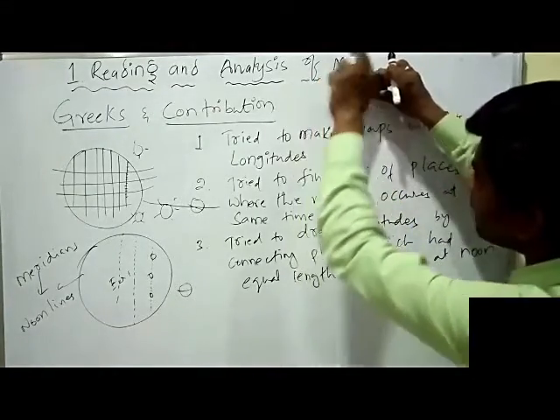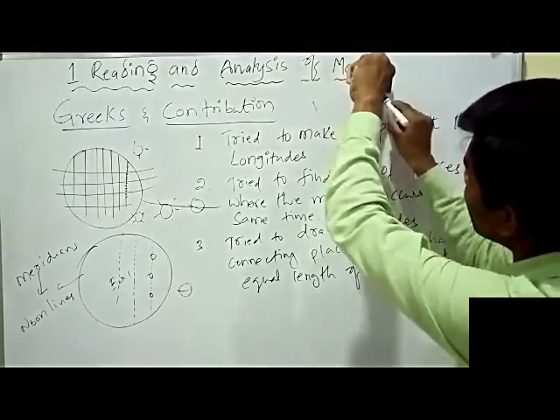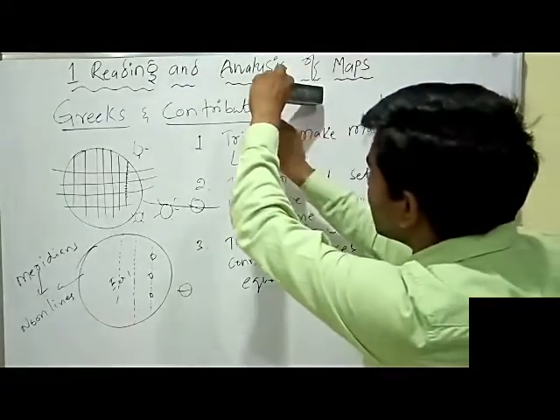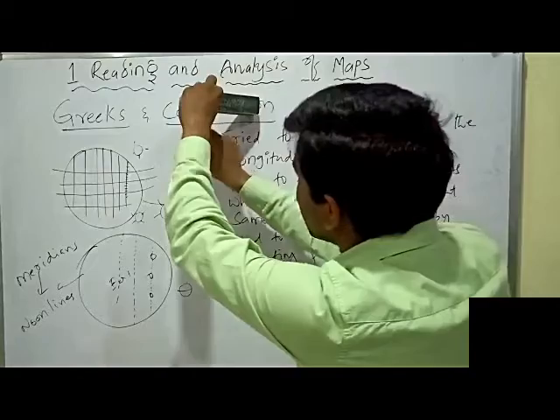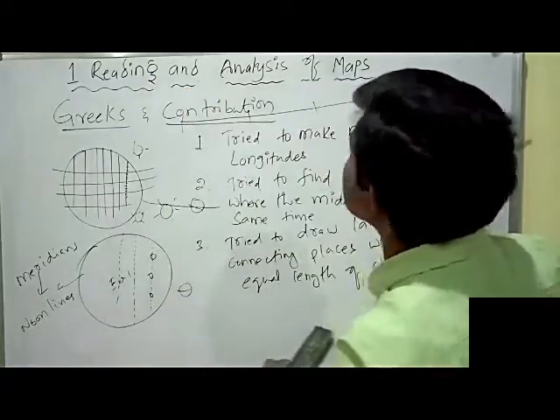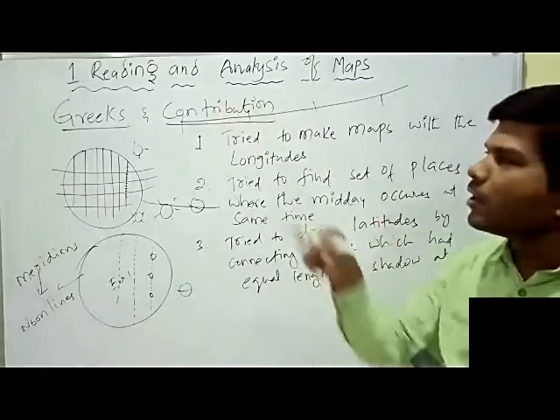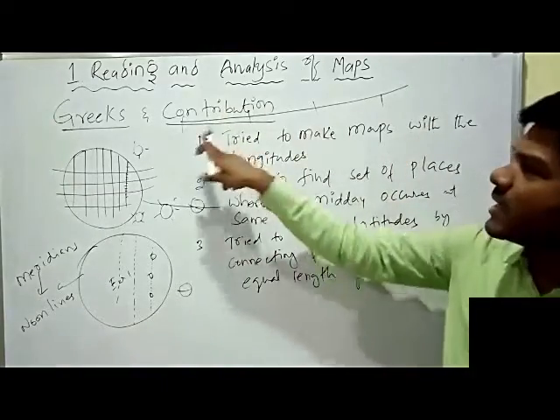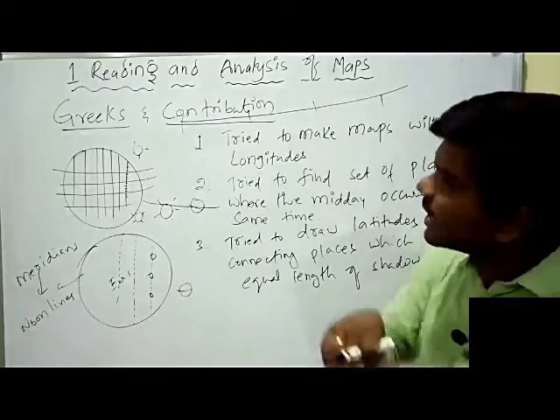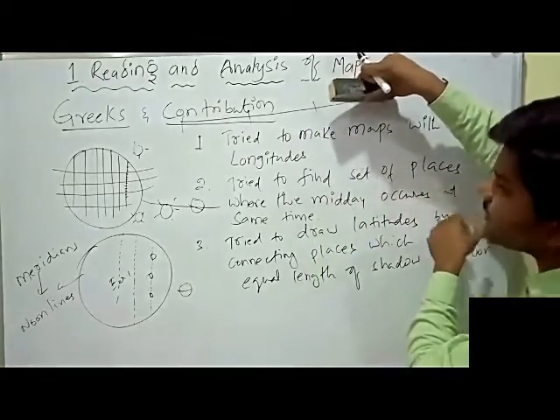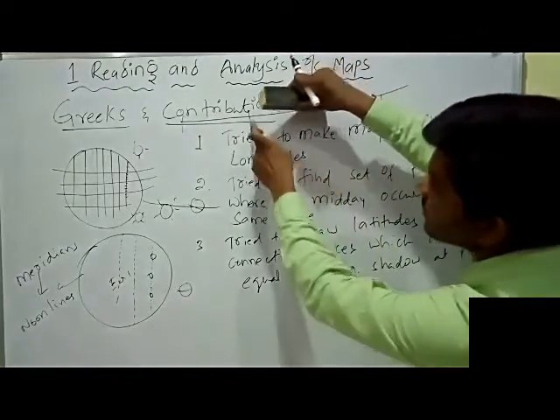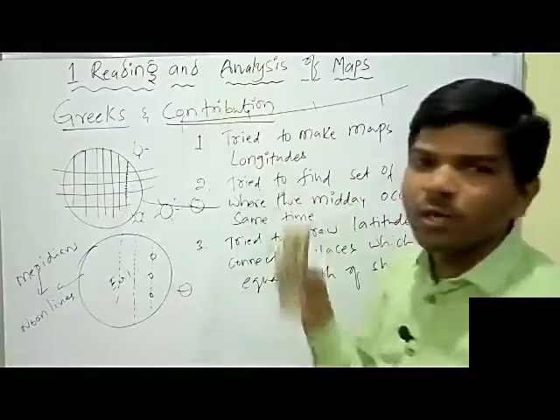The shadow is here and here, then again here and here, and again here. So they draw a line connecting these places, because the equal length of shadow is there.